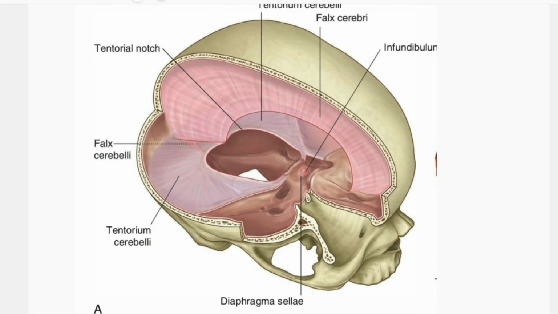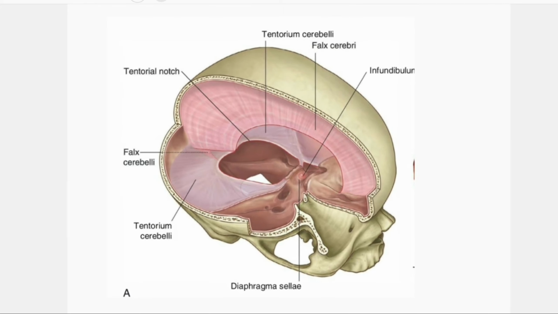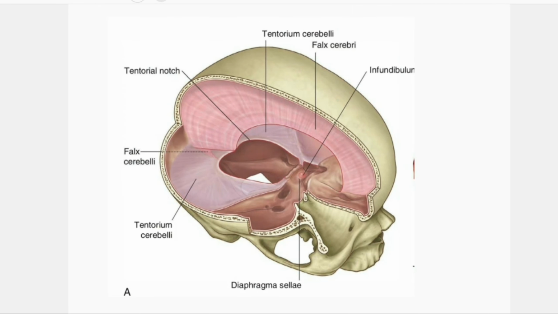From the figure we can see the skull bone, and then the dura mater with two layers. The inner layer is folded here, forming the falx cerebri, which partially separates the right and left cerebral hemispheres.